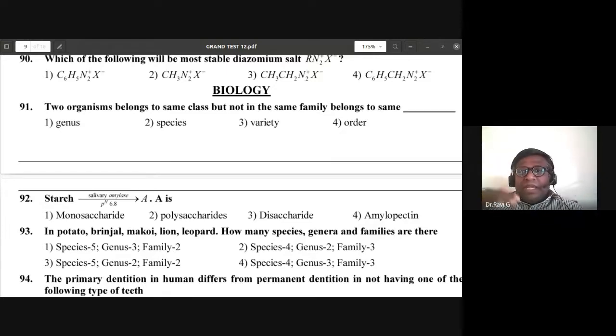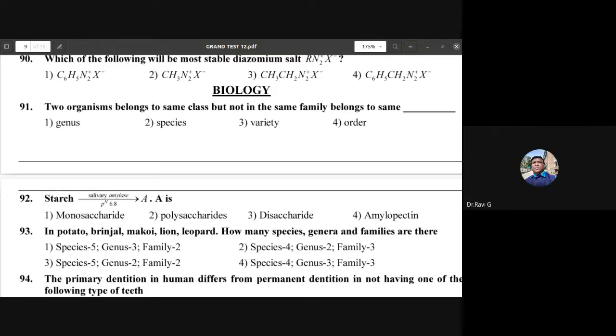See, if you look into the taxonomic hierarchy, kingdom, phylum, then you have the class. After class is order. Below the order is the family. So here they have given two organisms belong to the same class, but not in the same family, but they are in the same order. So same class, same order, but not in the same family. So the fourth one is the right answer for 91st. D is the correct answer.